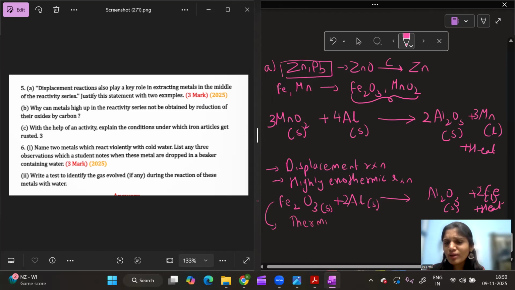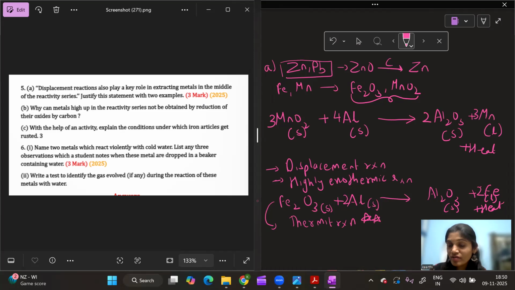It is a very, very important question. It is also called the thermite reaction. Why do we call this reaction the thermite reaction? Because, what is the commercial use, or where do we use this reaction?